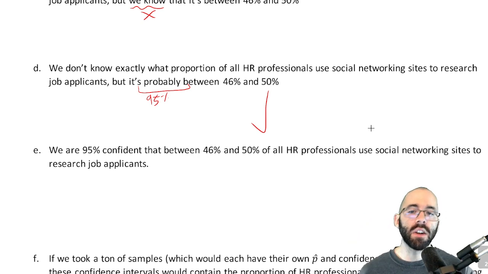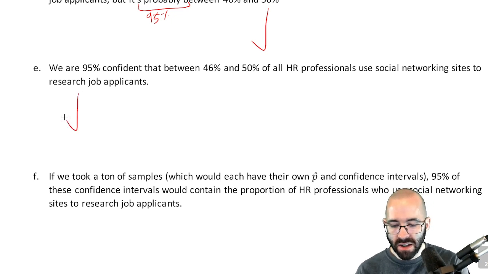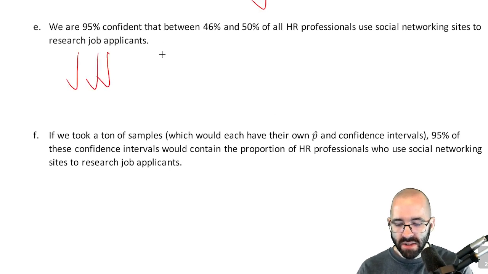And we can even improve our conclusion in letter E. When I say interpret confidence intervals, letter E is really what I'm looking for. This is what we're really doing in this unit. We are 95% confident that between 46% and 50% of all HR professionals do this. We're 95% confident that p is in this interval. So this gets like 3 check marks. Letter D was good, but E is better. So check, check, check. This is great. Do this